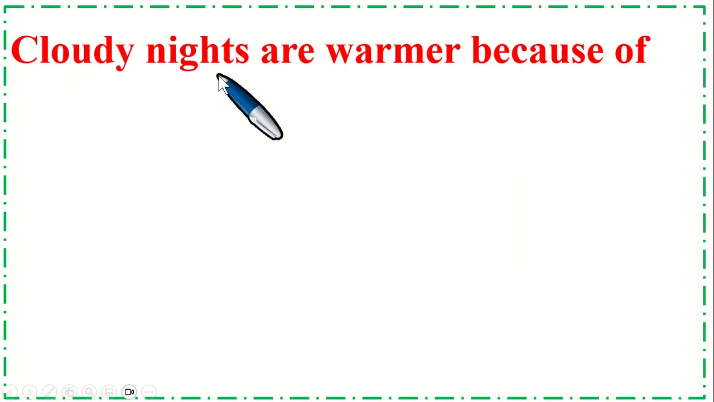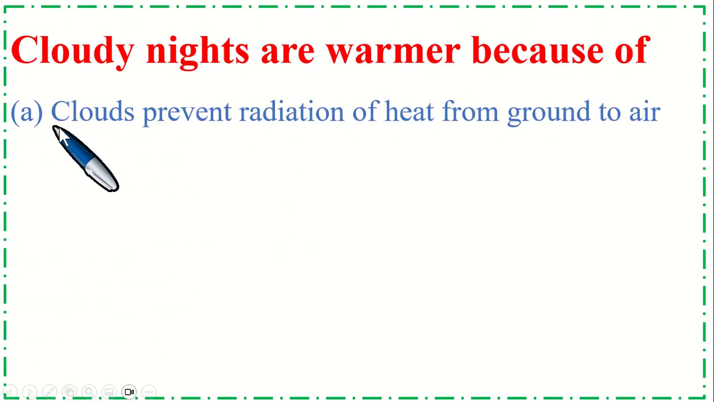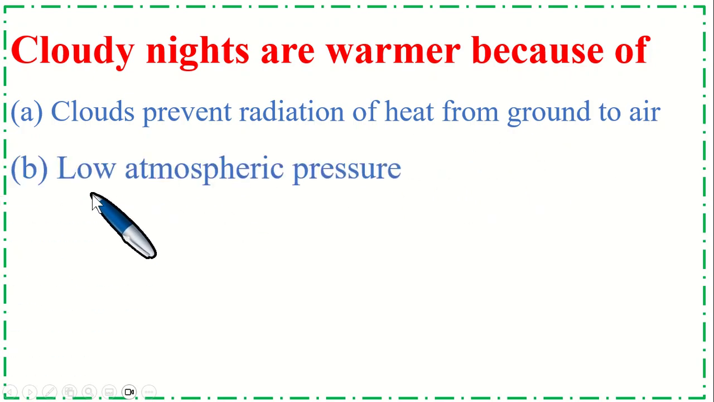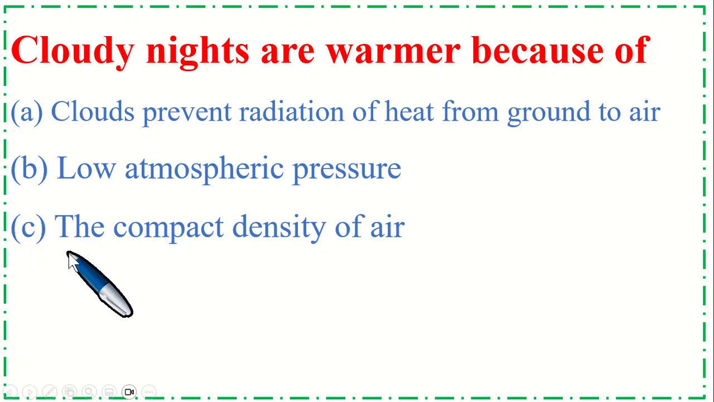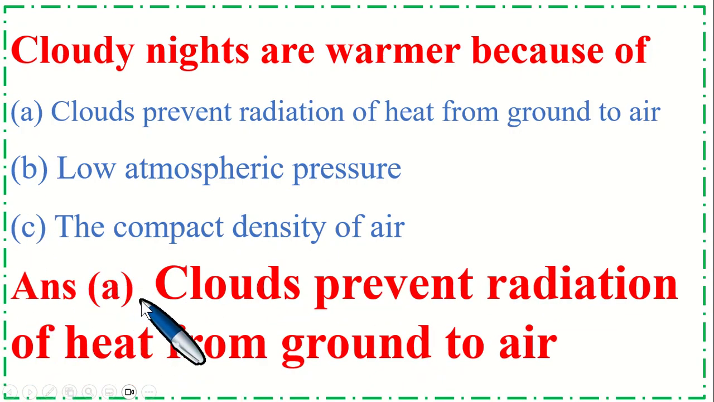Cloudy nights are warmer because of option A clouds prevent radiation of heat from ground to air, option B low atmospheric pressure, C the compact density of air. So the correct option is A clouds prevent radiation of heat from ground to air.